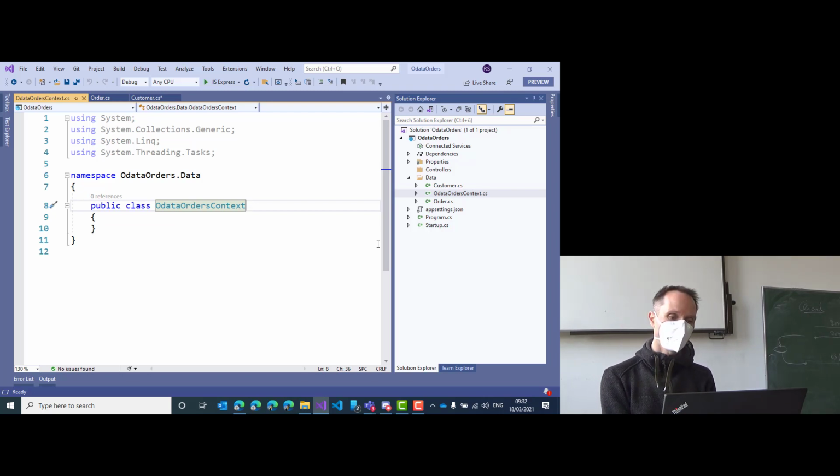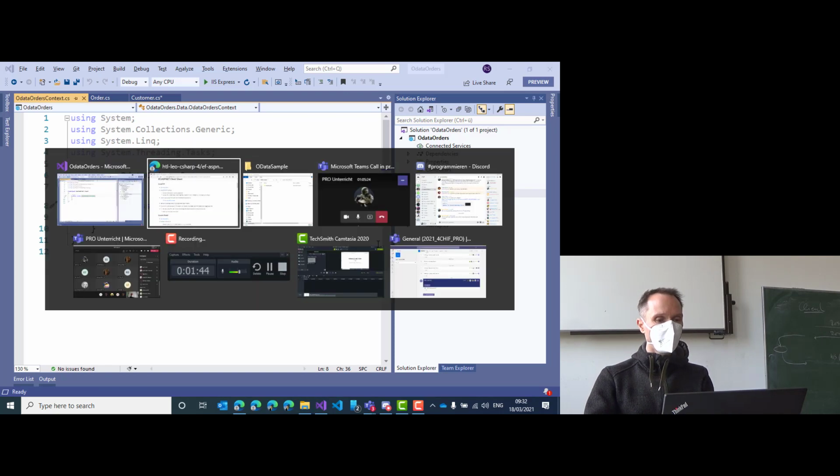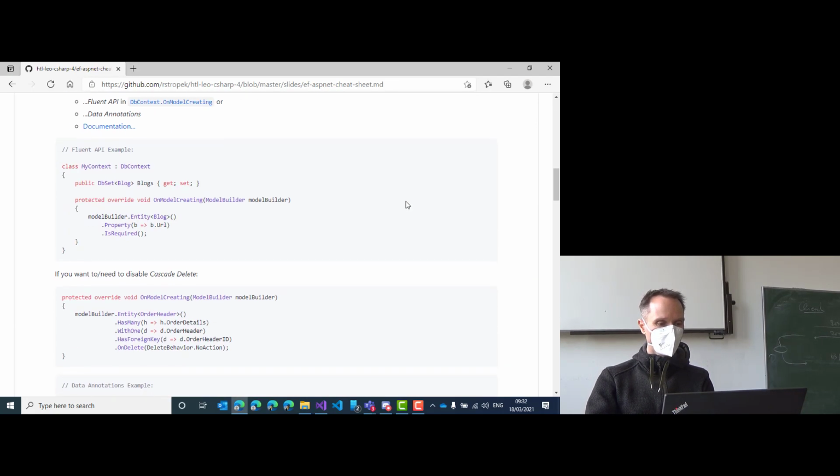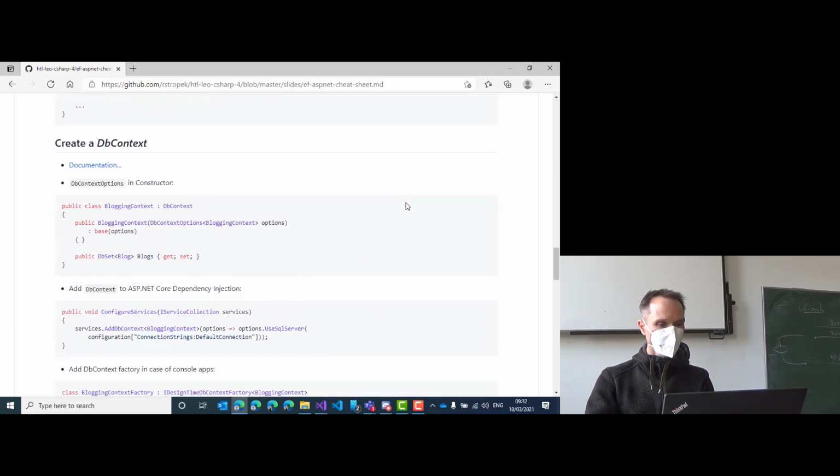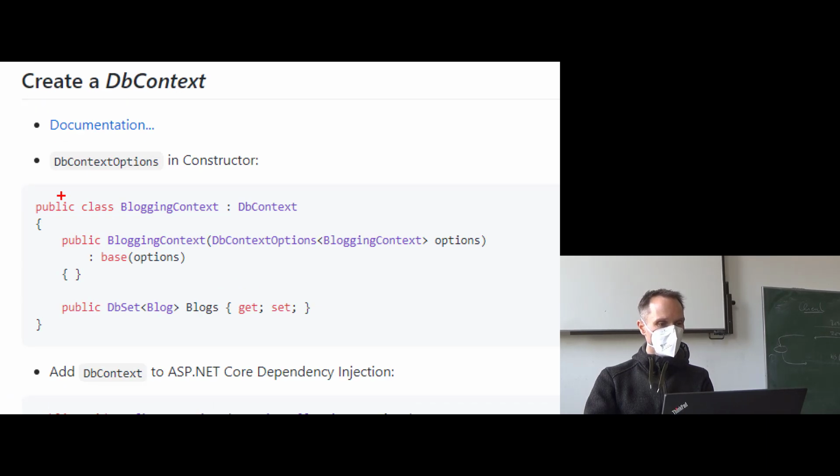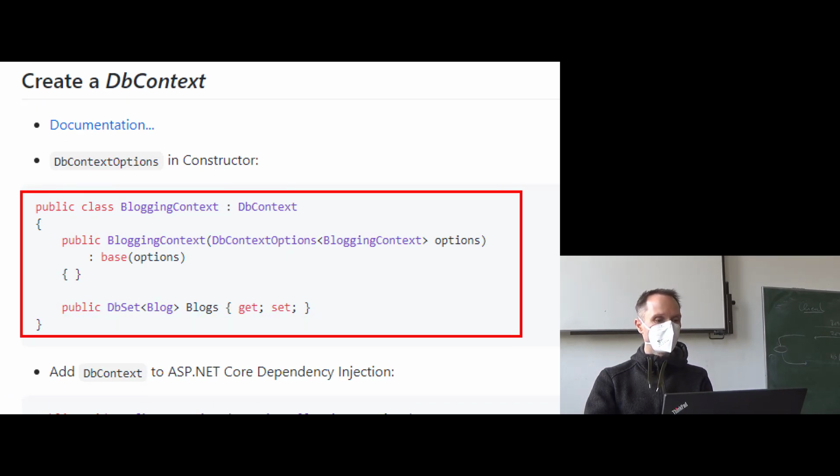So why not call it OData orders context? Let me quickly remind you how to build an OData context. If I scroll down a little bit, then you will see here in the cheat sheet a nice little template that you can use when you have to build the exam.